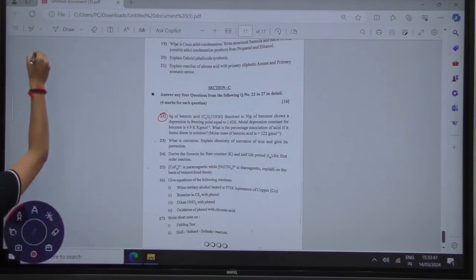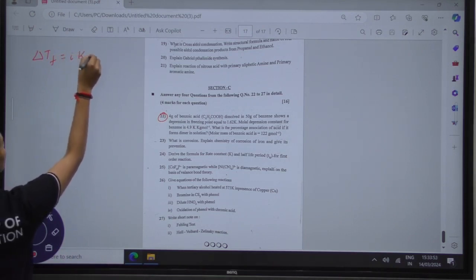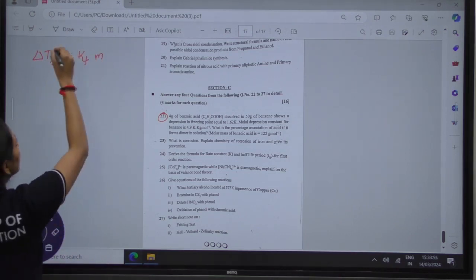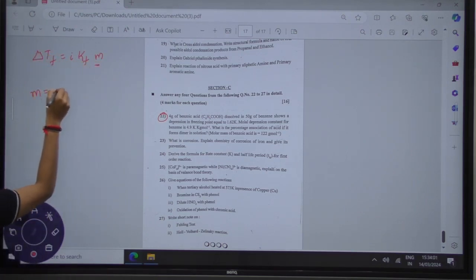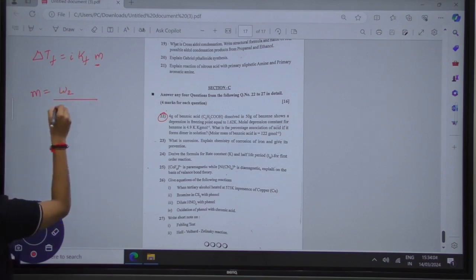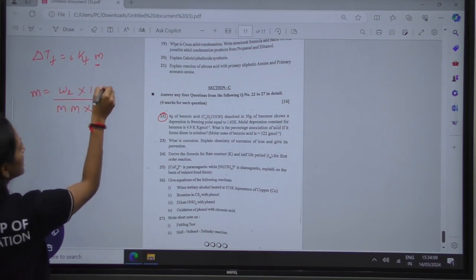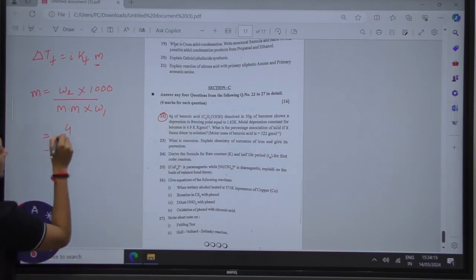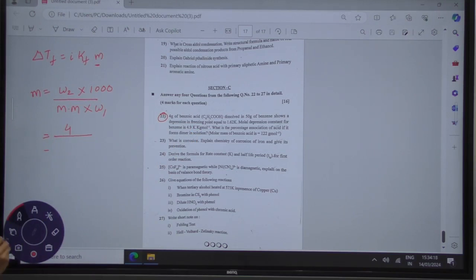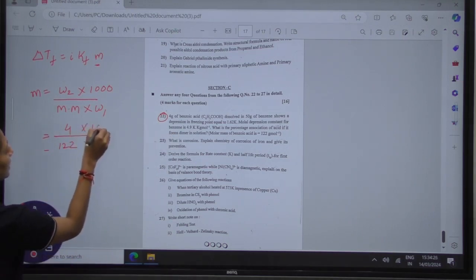So what we have to do is follow the formula ΔTf = i Kf into molality. To find the remaining things, first of all we have to find the molality. Molality is the weight of the solute divided by its molecular mass, multiplied by the weight of the solvent, and multiplying this by 1000. They have given you 4 grams. The molecular mass of benzoic acid is 122, multiplied by the weight of the solvent, 50, and multiplying this by 1000.